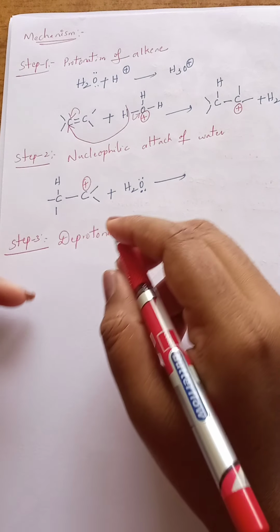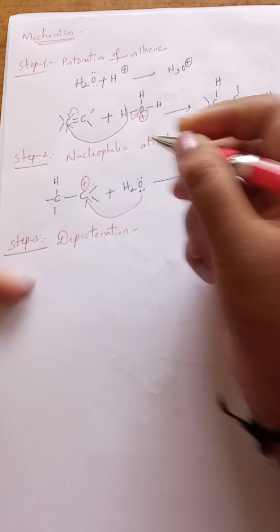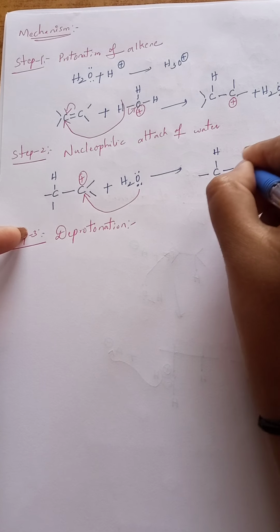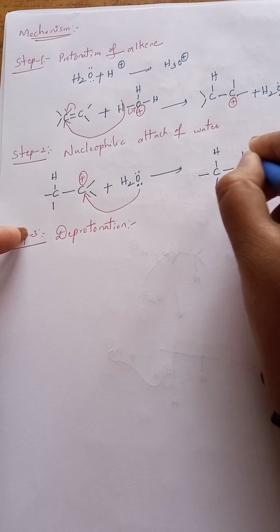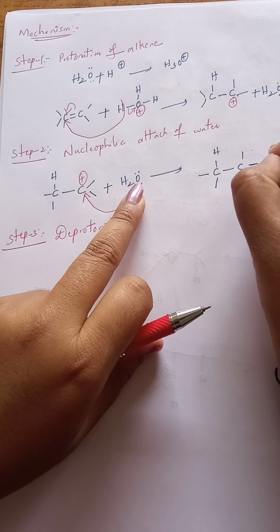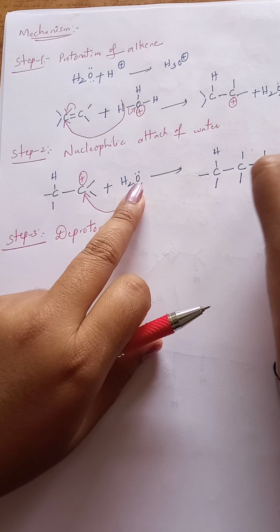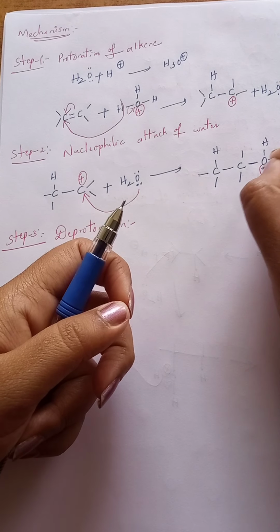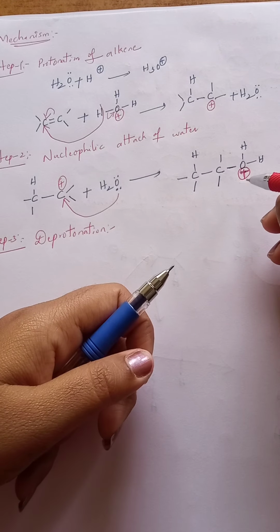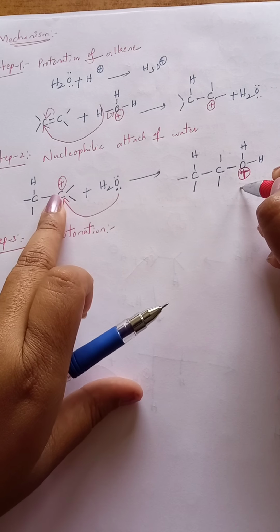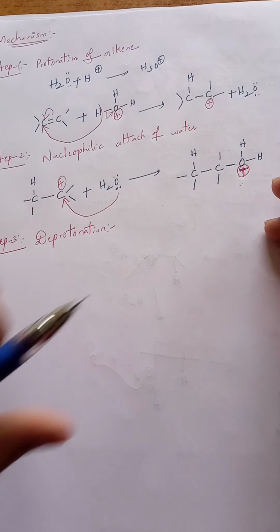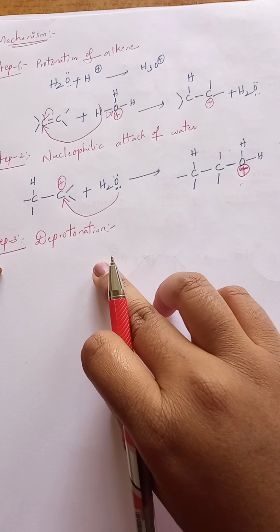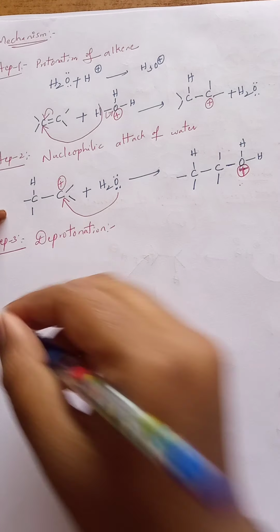Whenever it is added to this carbon, the positive charge on carbon is neutralized, converting to a C, H bond, C, and here 2 bonds. Now oxygen is adding to this carbon directly, with 2 hydrogens present on it, and only 1 lone pair of electrons, and it will get the positive charge. Why is it getting positive charge? Because it is losing electrons. It is giving electrons to the carbon and making this bond. So oxygen gets the positive charge. Whatever oxonium ion is created here participates in the third step, which is known as deprotonation. First write this compound.